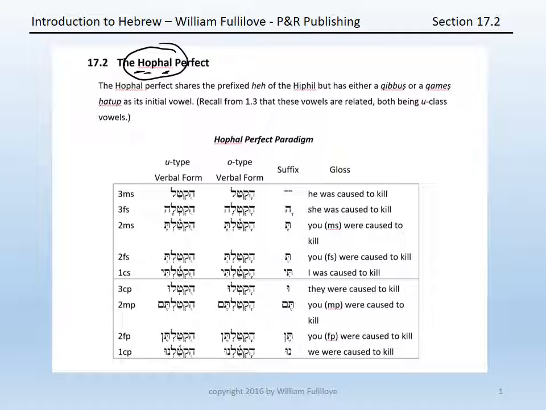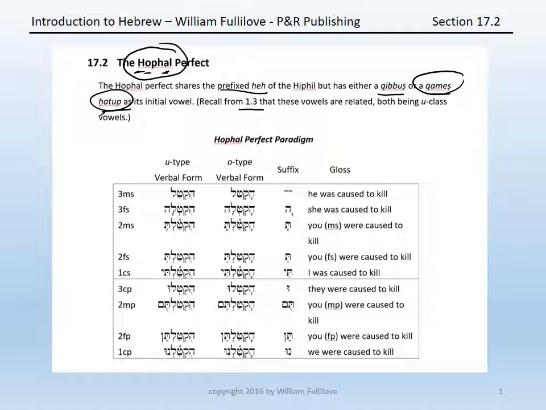In fact, the Hofal perfect will share the prefix he that you are familiar with from chapter 16 in the Hifil, but its initial vowel will be either a kibbutz, an U sound, or a kametz hatuf, an O sound. Recall two things. First, from chapter 1, section 3, that these two vowels are related, both being U-class vowels. And second, that the kametz hatuf only occurs in a closed and unaccented syllable, which is in fact what happens at the beginning of a Hofal perfect.